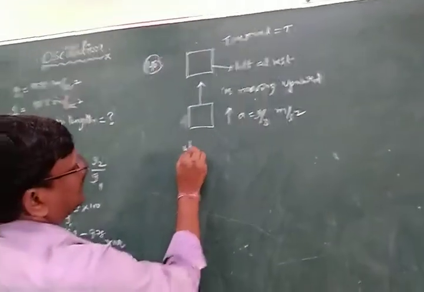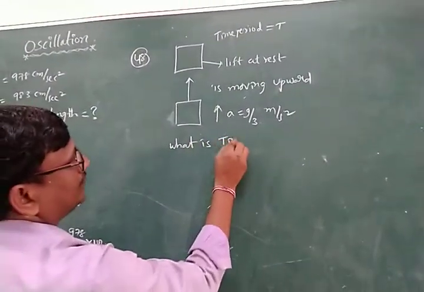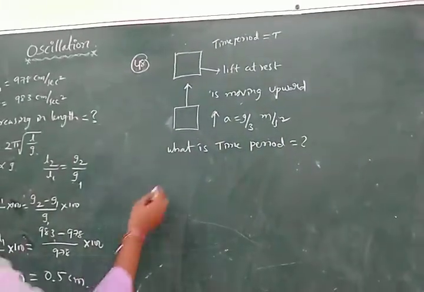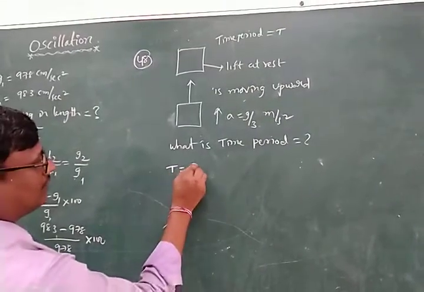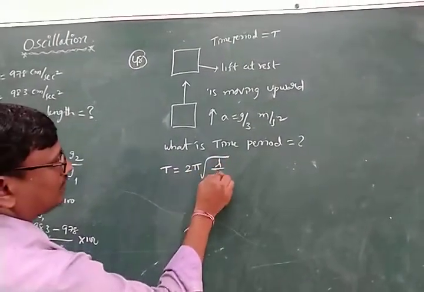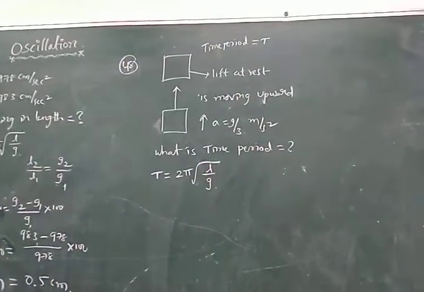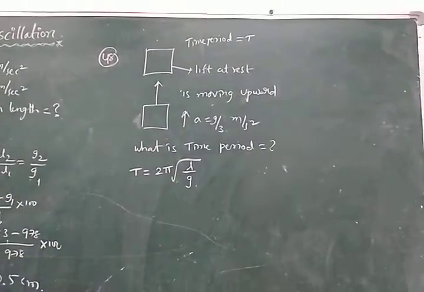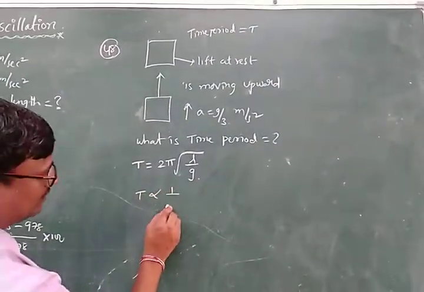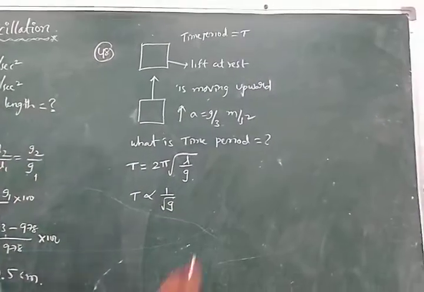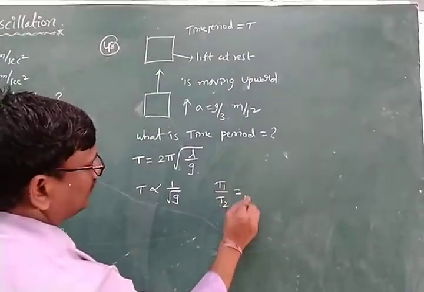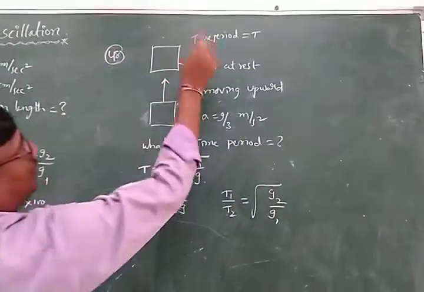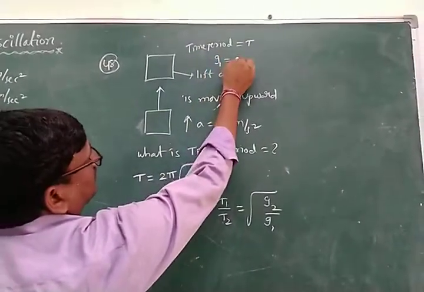See, what is the time period? Now see here again, the time period formula, T is equal to 2 pi into under root of L by G. Here T is inversely proportional to the square root of G. Taking the ratio, T1 by T2 is equal to under root of G2 by G1. Initially the acceleration G1 is equal to G.